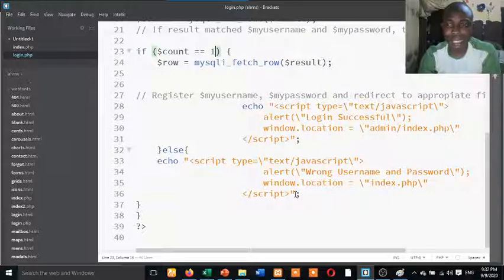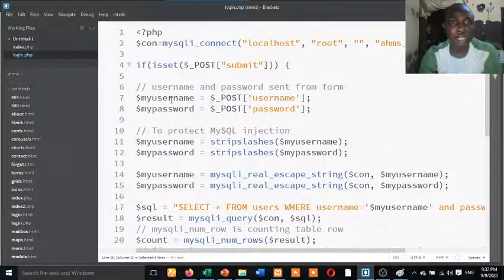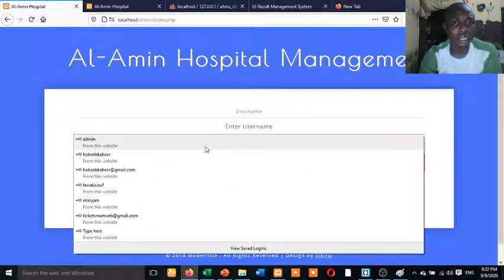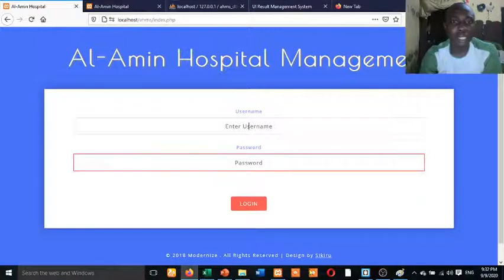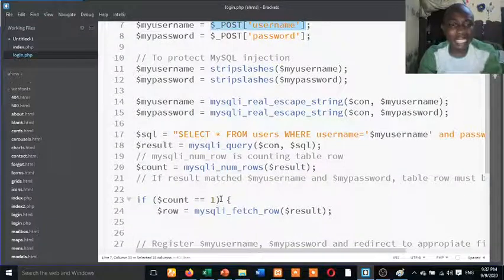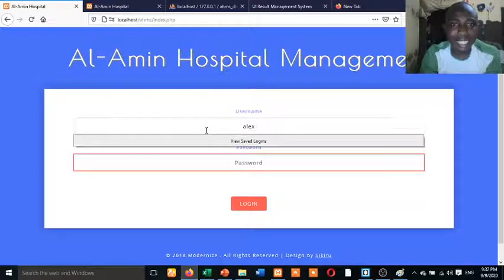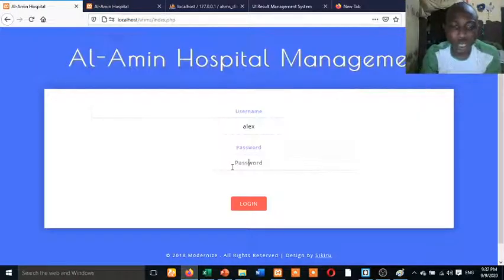Are you getting it? So now this is the code. Let me explain from the beginning again. I declare the variable my username, anything I post inside this place. You understand? I declare another variable, password. So the meaning is that if I enter Alex here and I enter a wrong password here, this time I'm writing a wrong password. I'm typing it like this.